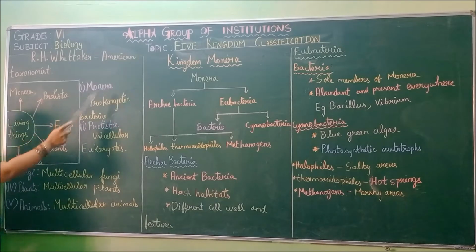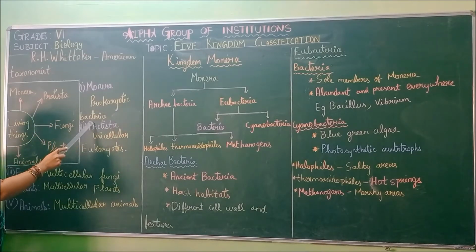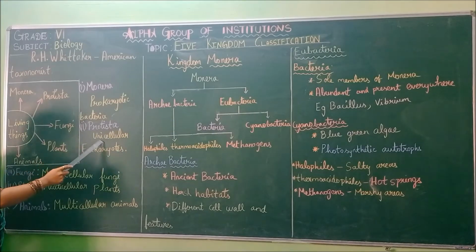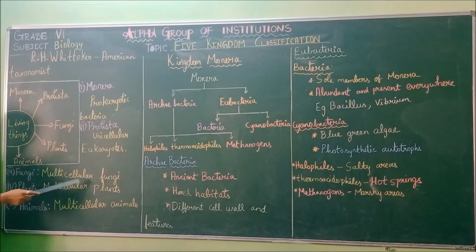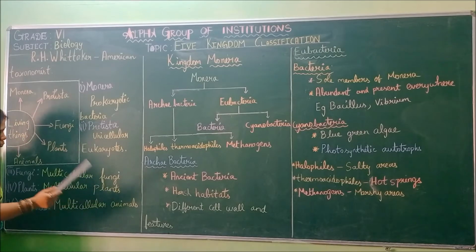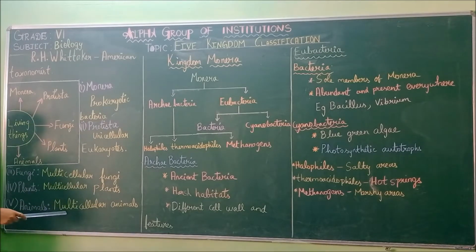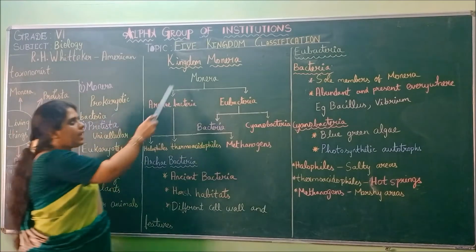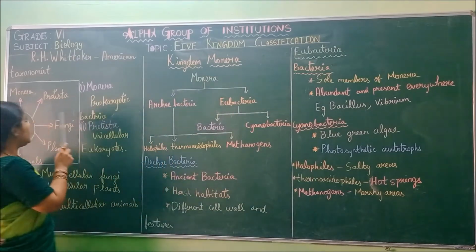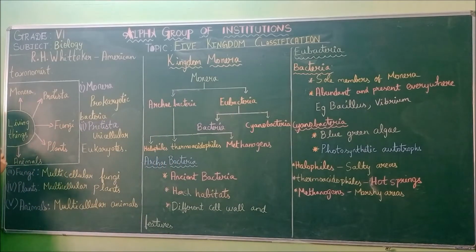First is Monera. In that, prokaryotic bacteria will be placed. In Protista, unicellular eukaryotes will be placed. In fungi, multicellular fungi will be placed. In plants, multicellular plants will be placed. And in animals, multicellular animals will be placed. So these are the 5 kingdom classification. Now we will see one by one in detail. First is kingdom Monera. First we are going to take the Monera alone in detail.